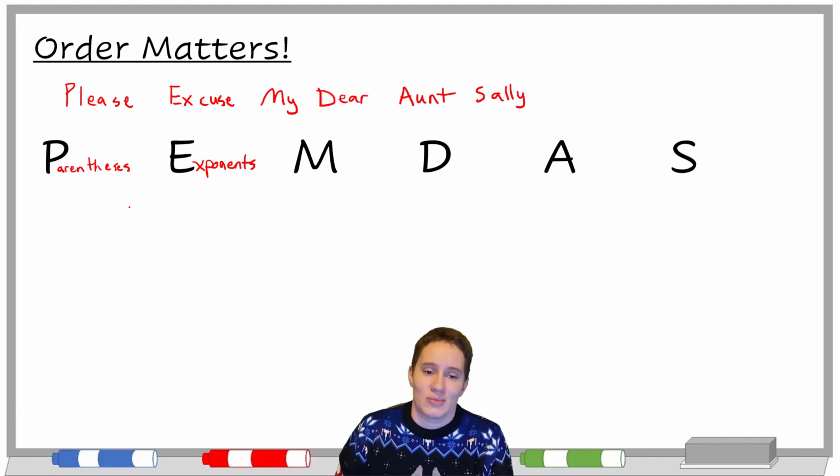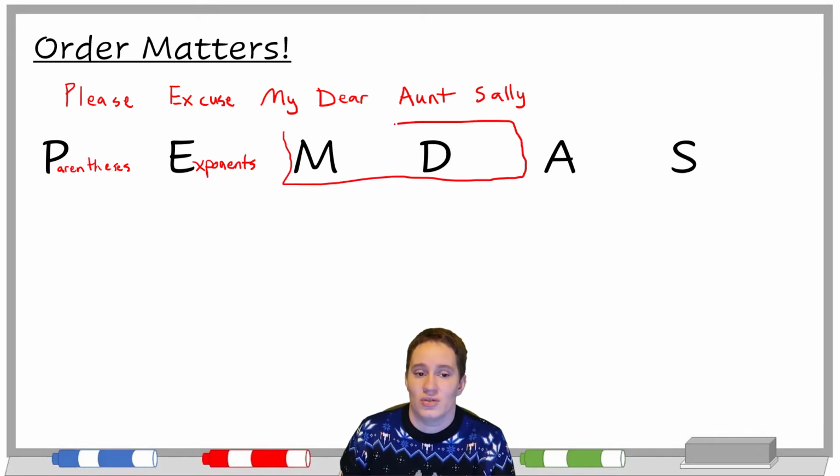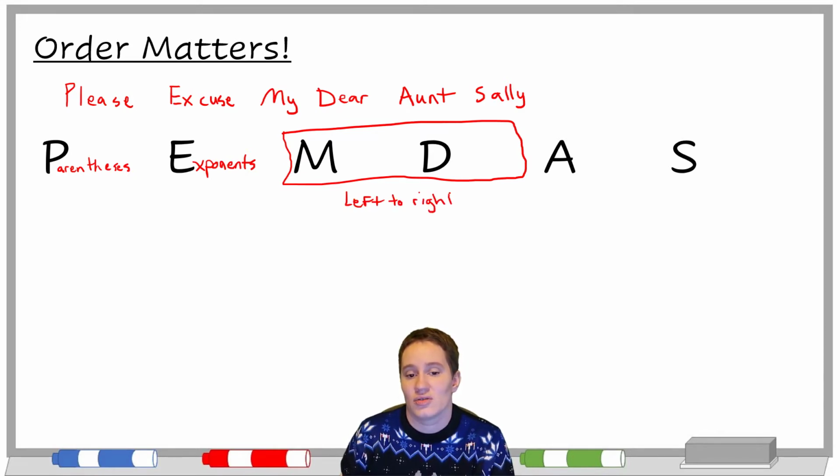The next part of this can be tricky. We're supposed to do these in order, parentheses first, then exponents, but multiplication and division are actually on the same level, and you do them from left to right. If all you have is multiplication and division, you just do it from left to right.